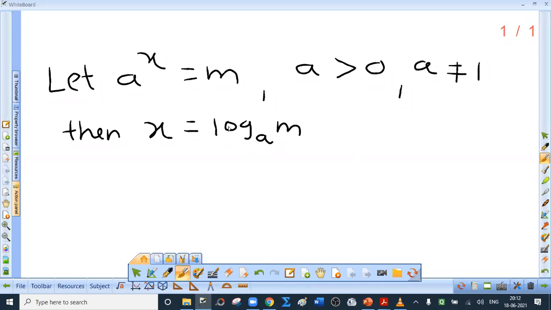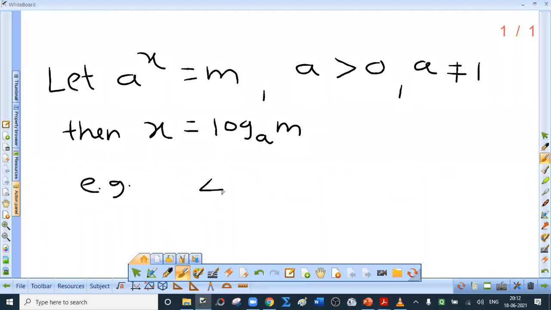How to read this? Logarithm. Log is the standard short form of logarithm. So logarithm of m, you have to write log and m in one line, and this is the base, right? So logarithm of m to the base a. Note that these two are equivalent forms. This is an index form. This is a logarithmic form. Given one form, you can convert it into another form. I will give you examples.